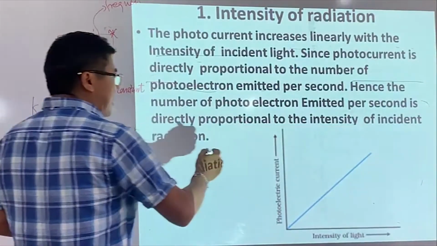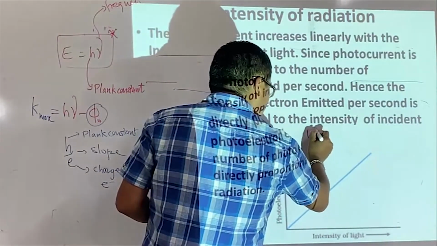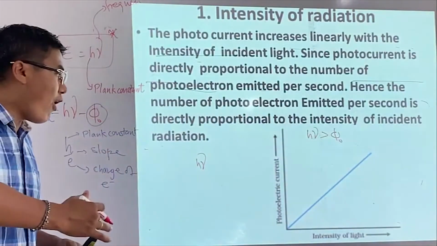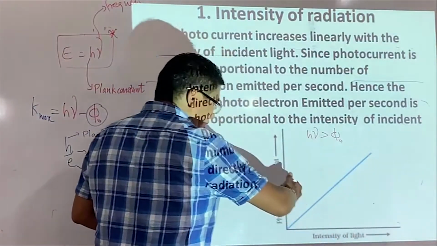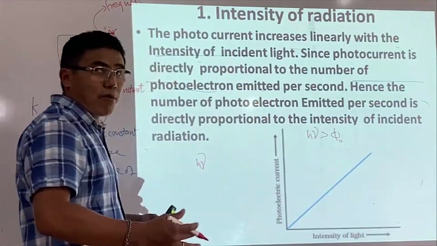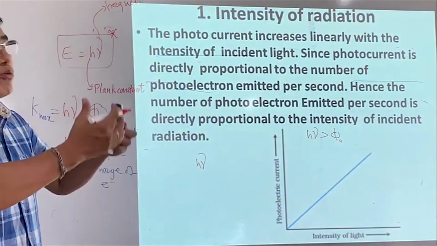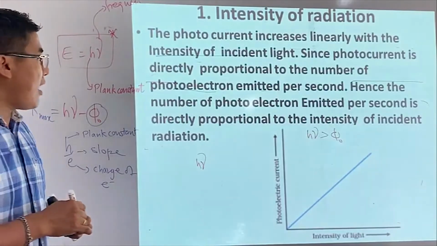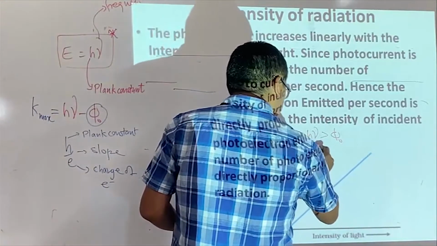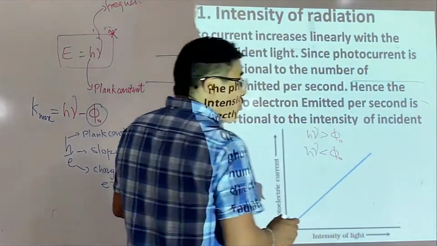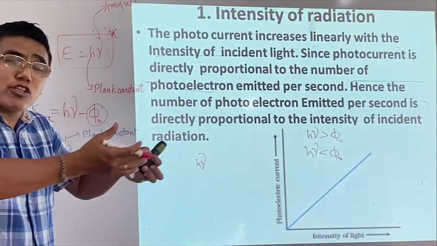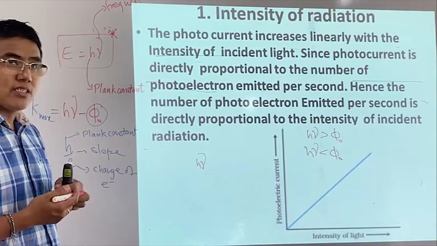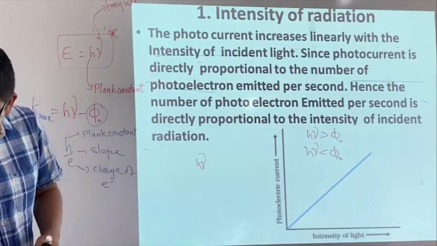And having so, if the light energy is more than the work function, under these conditions, if the intensity increases, then the photoelectron emission increases. Why? Because more electrons receive energy and come out. So this is the first graph we could explain, right? And if this is less than the work function, no matter how intense the light falling on the metal surface, you won't be able to remove electrons from the metal surface. So this is one very important idea.